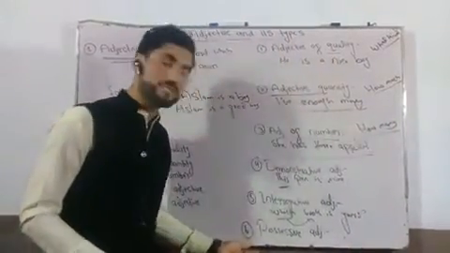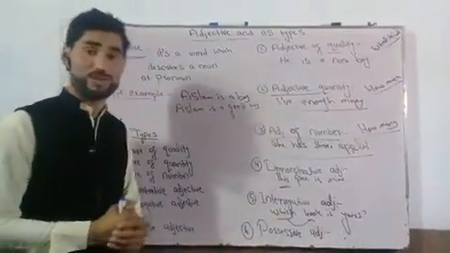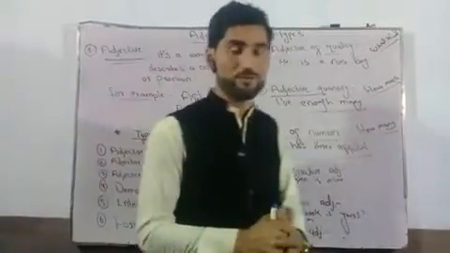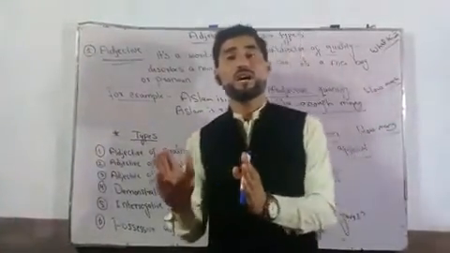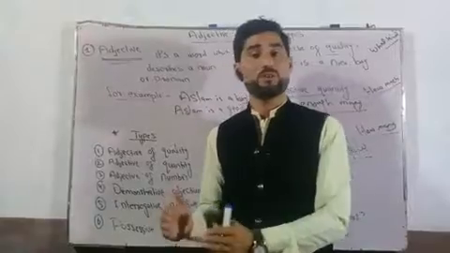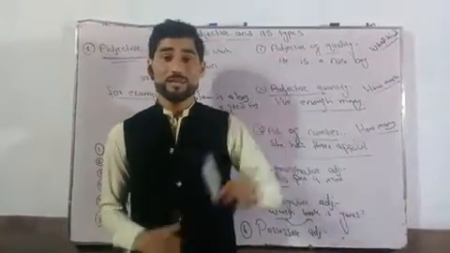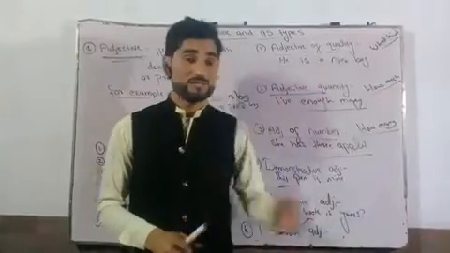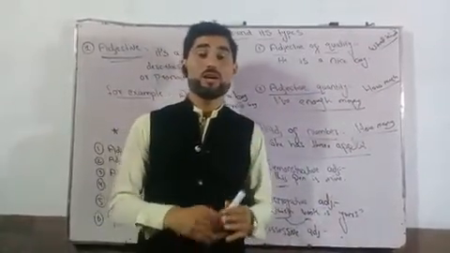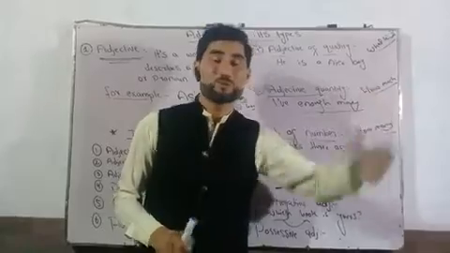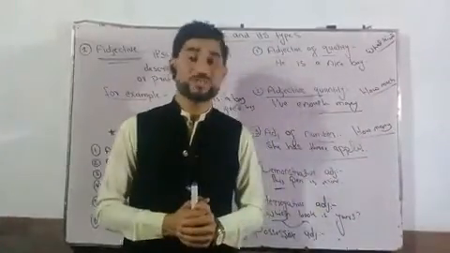Let's look to the last and sixth type of adjective, that is possessive adjective. What is this? Possessive adjectives are words which show ownership. For example, this is his book. This is my book. So his, my, their, your, these all words are possessive adjectives.